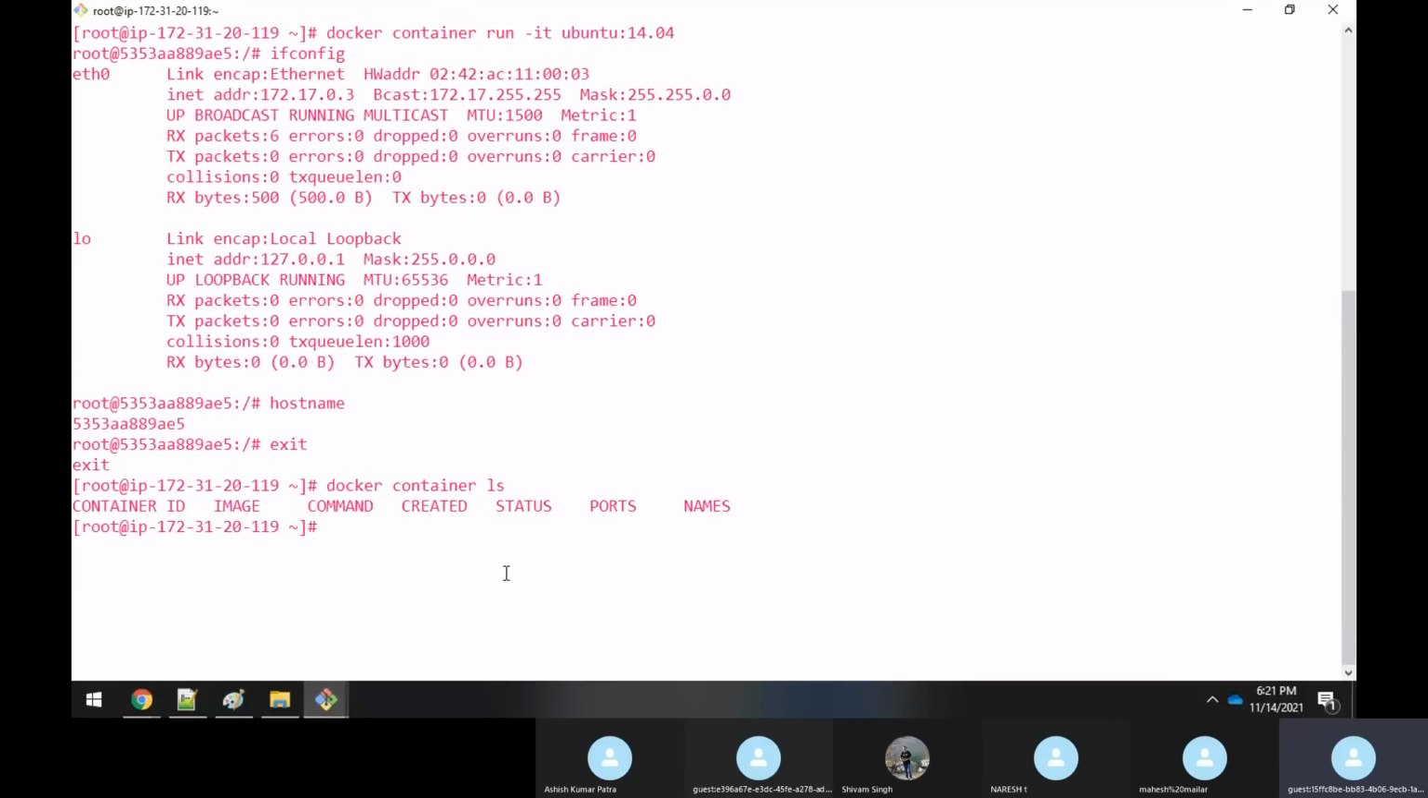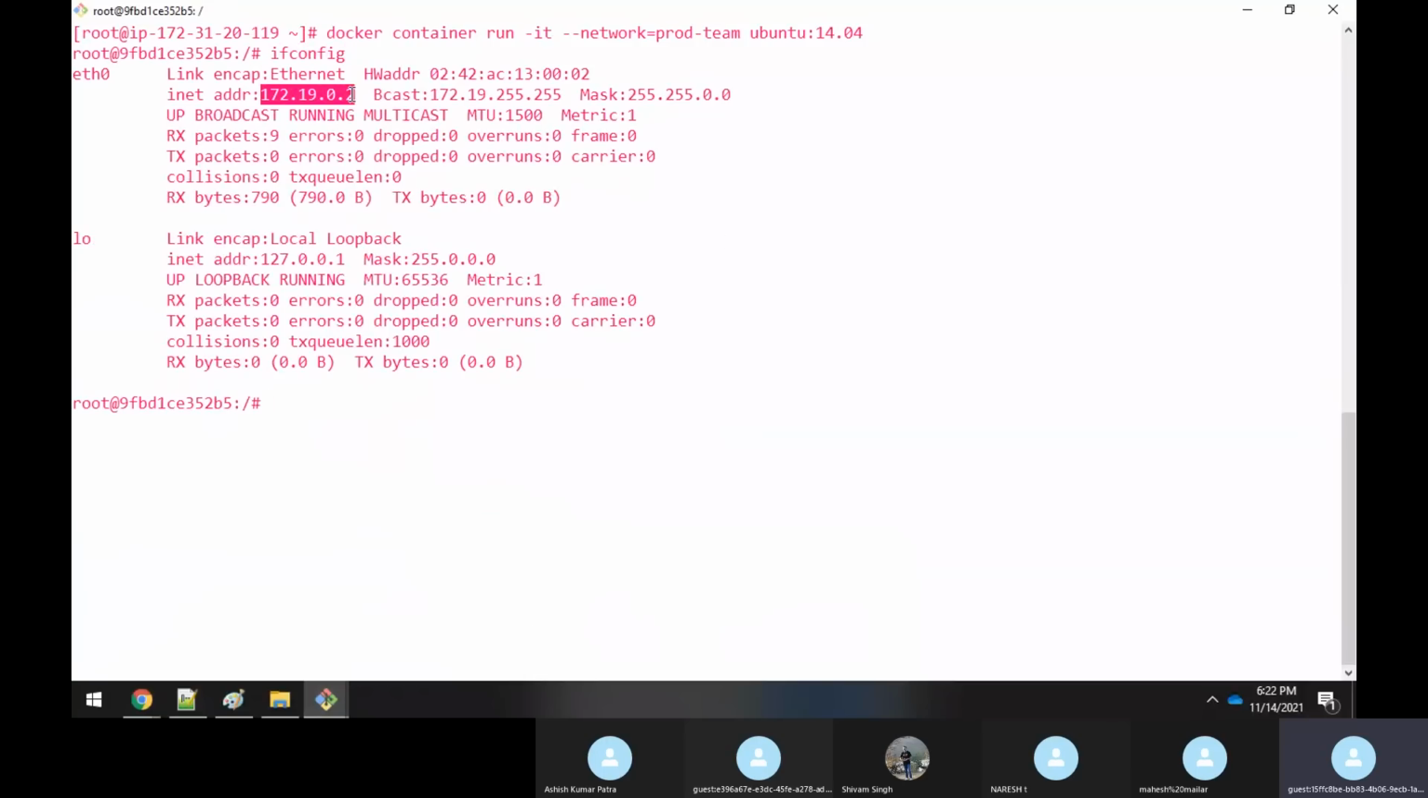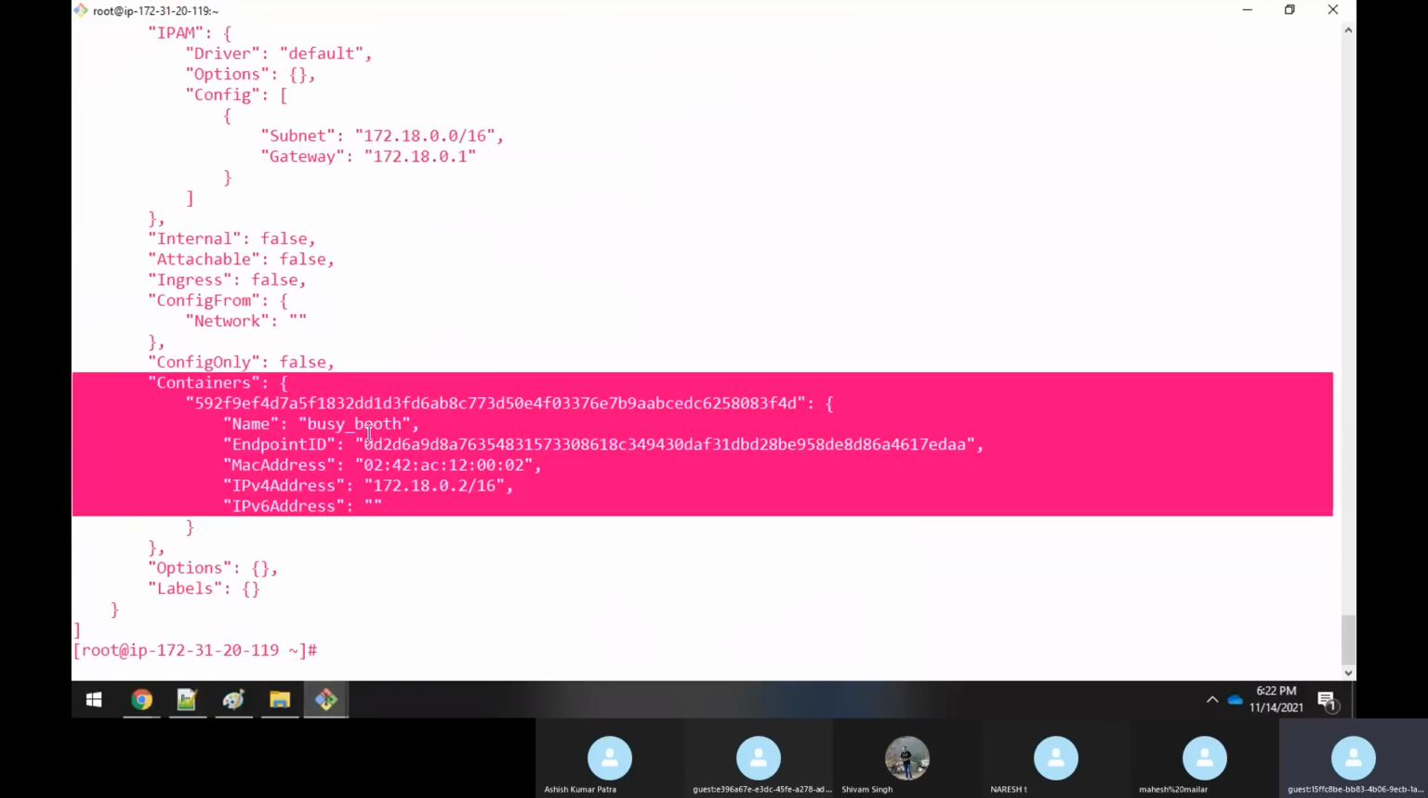Similarly, I can create one more container like this with docker container run -it. This time when I'm creating a container, I will give the network as --network=prod-team, and specify the image ubuntu:14.04. So what is the IP address? ifconfig shows 172.19.0.2.